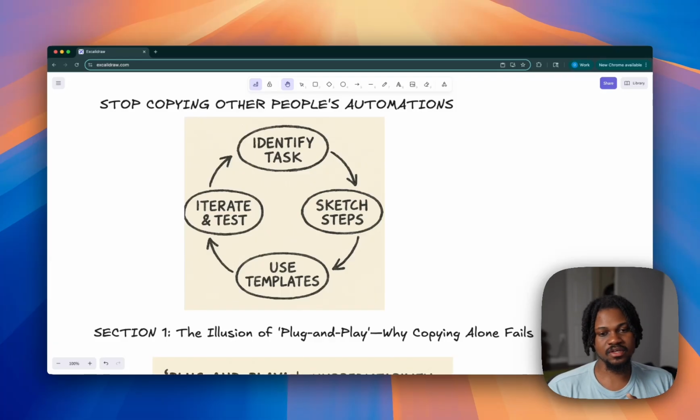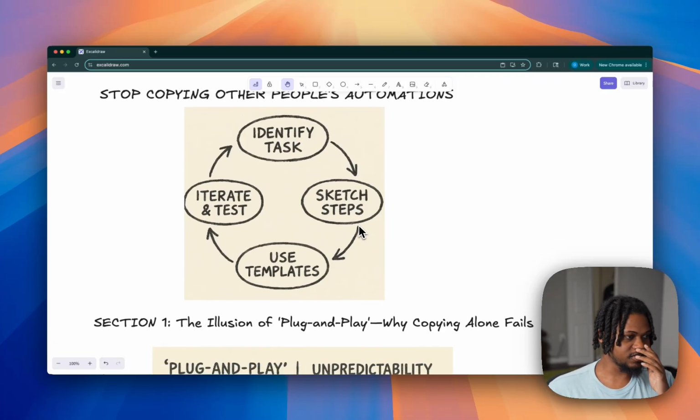And I also want to make the point that I'm not just talking about this from a technical perspective, right? Understanding the technicalities of how to build these automations is one thing, but the other thing is how you get to the point where you're able to come up with the ideas and the workflow for something that works for you and the people that you're trying to build for. And that's what I'm going to explain now. So let's talk about the first section I have here, right?